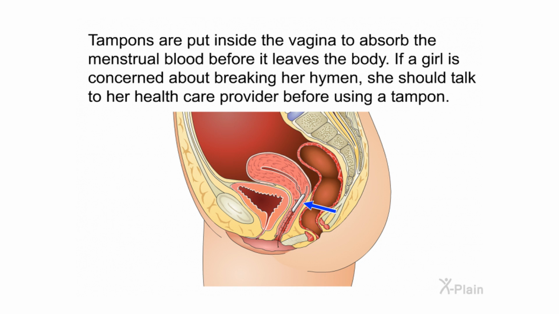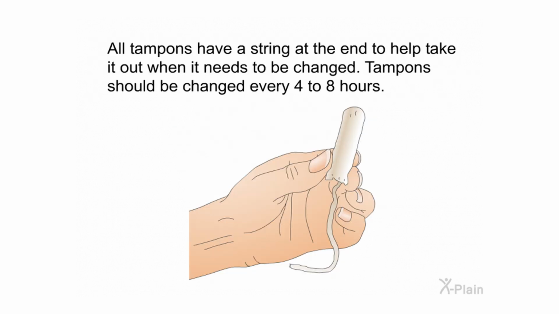Tampons are put inside the vagina to absorb the menstrual blood before it leaves the body. If a girl is concerned about breaking her hymen, she should talk to her healthcare provider before using a tampon. All tampons have a string at the end to help take it out when it needs to be changed. Tampons should be changed every 4 to 8 hours.